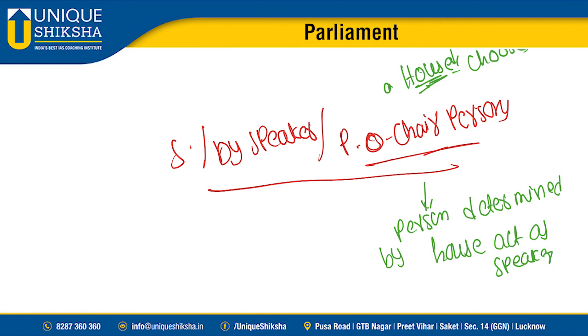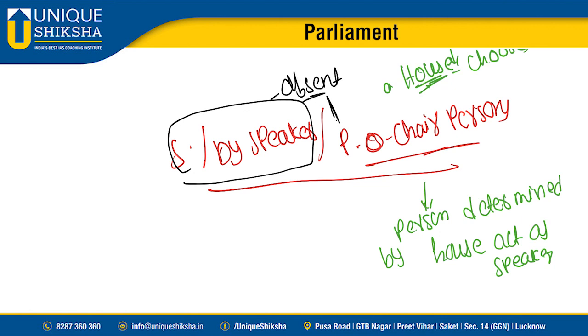Sir, remember one important thing. When the speaker and deputy speaker are absent, then any one of these 10 members of the panel of chairpersons can preside the house.